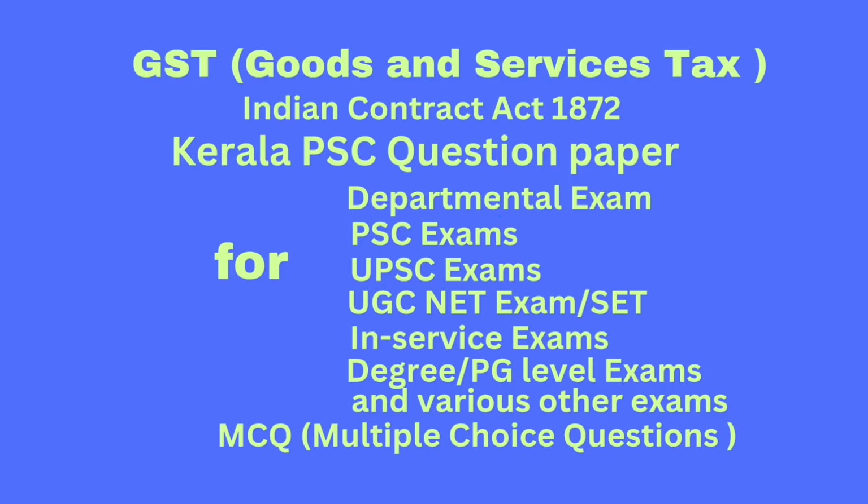Question number 18. Which of the following statement is incorrect in context of GST laws? Option A, there is one common tax return for both central and GST authorities. Option B, GST return has to be filed online. Option C, separate tax returns are required for central and state authorities. Option D, procedure for collection of central and state GST is uniform. Correct answer, that is incorrect statement in the context of GST laws is separate tax returns are required for central and state authorities.